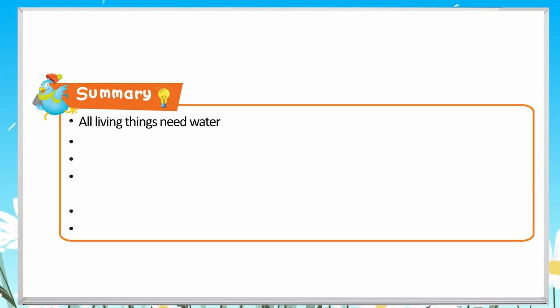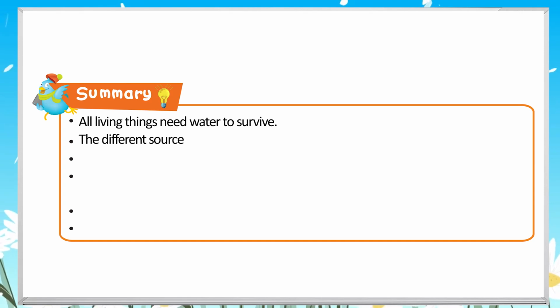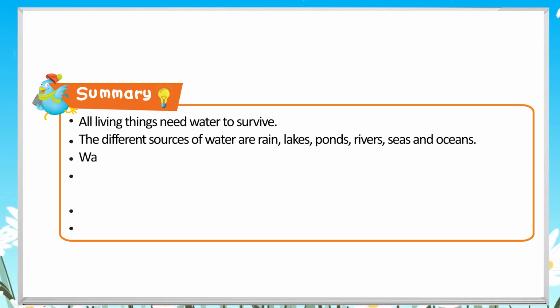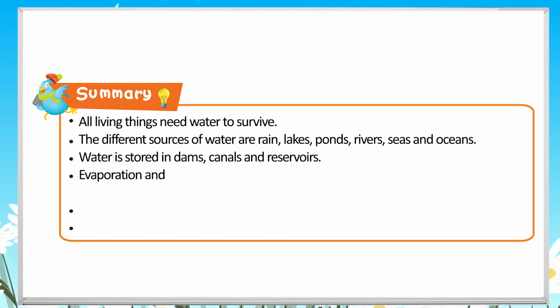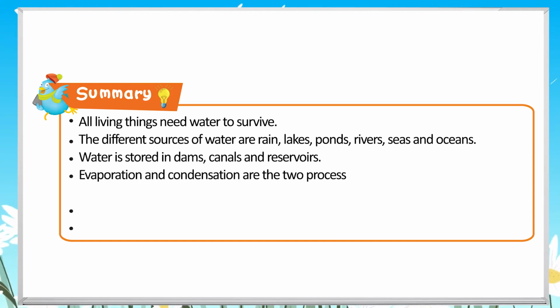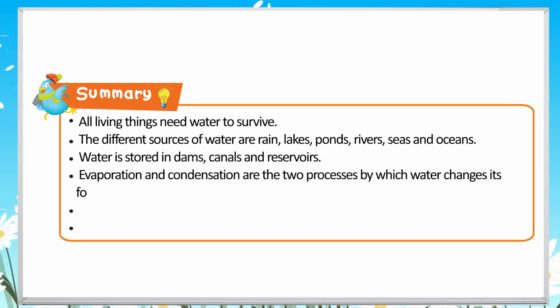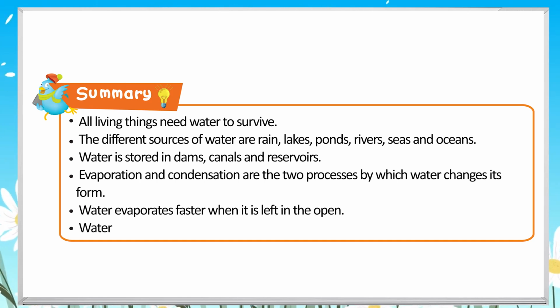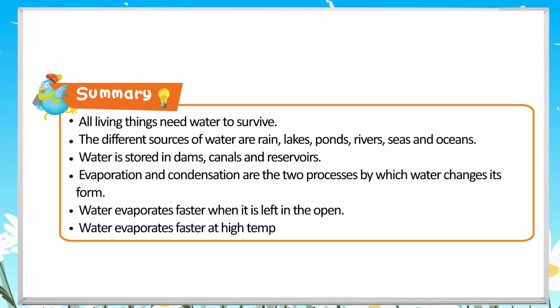Summary: all living things need water to survive. The different sources of water are rain, lakes, ponds, rivers, seas and oceans. Water is stored in dams, canals and reservoirs. Evaporation and condensation are the 2 processes by which water changes its form. Water evaporates faster when it is left in the open. Water evaporates faster at high temperature.